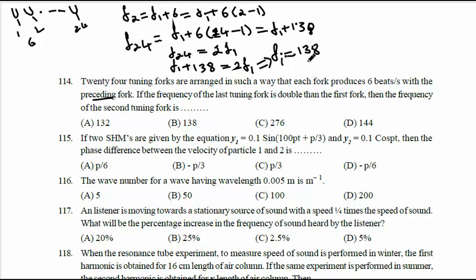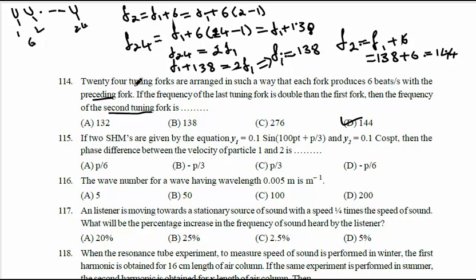If f1 is 138, we want f2, the second tuning fork. The question is asked for the second tuning fork. f2 will be f1 plus 6, meaning 138 plus 6, which is 144. So 144 is the correct option.